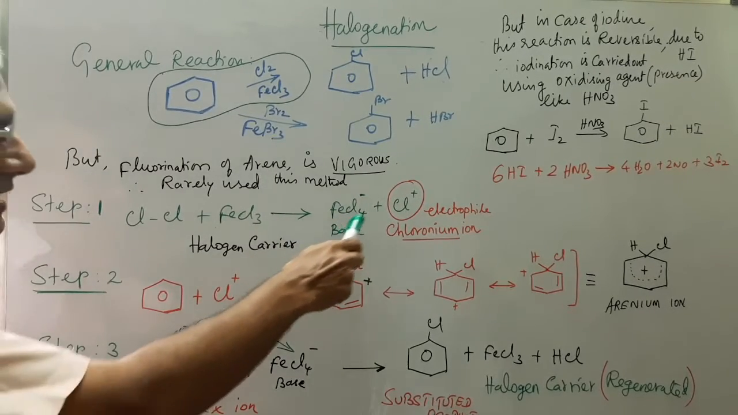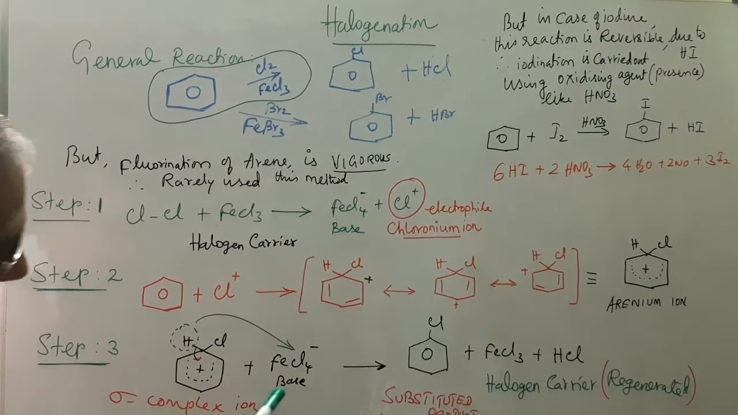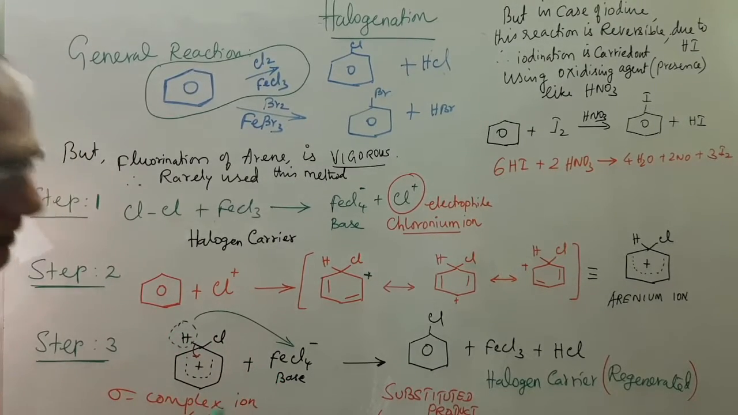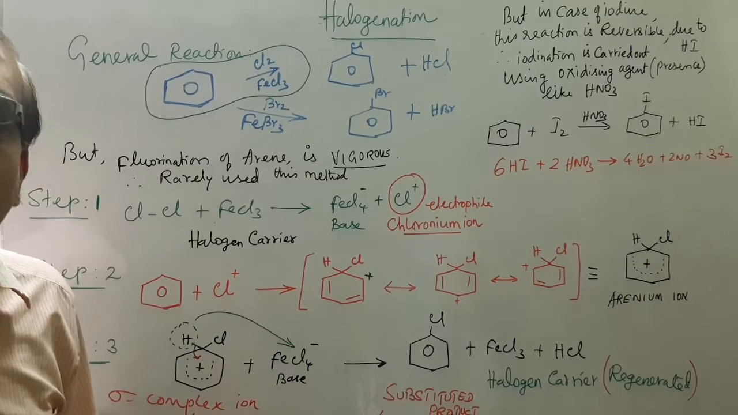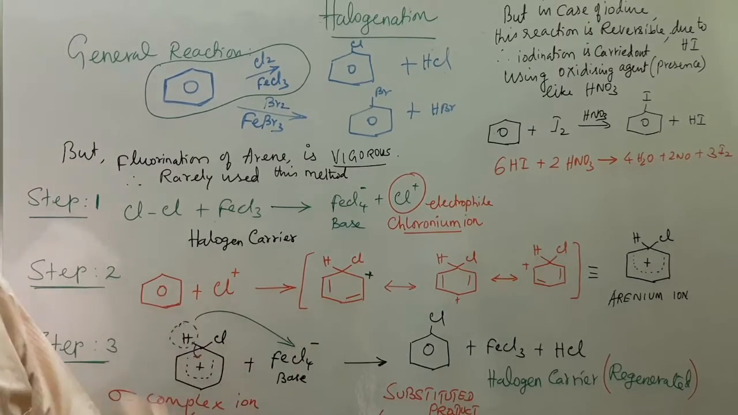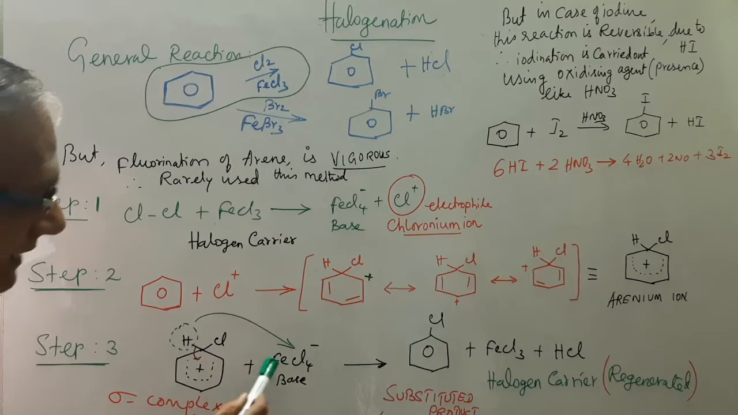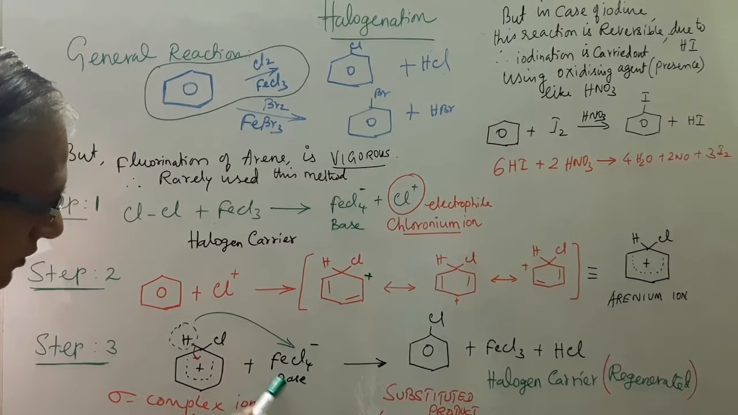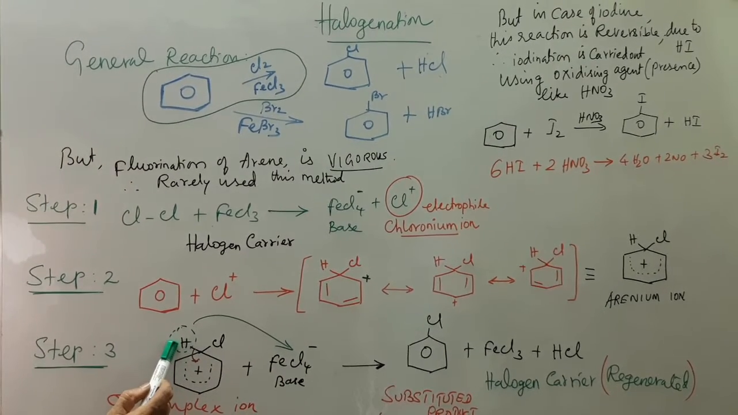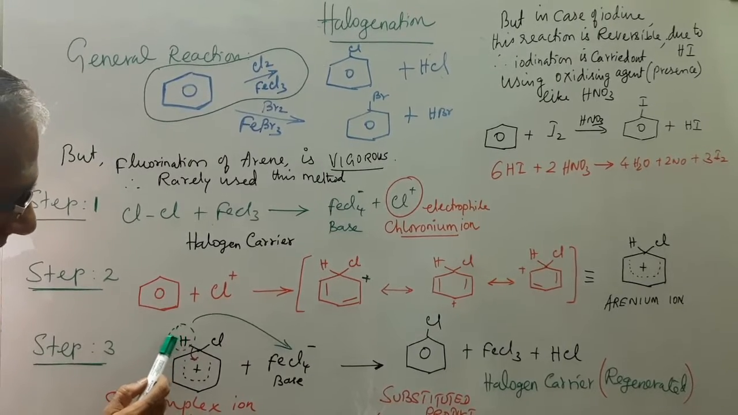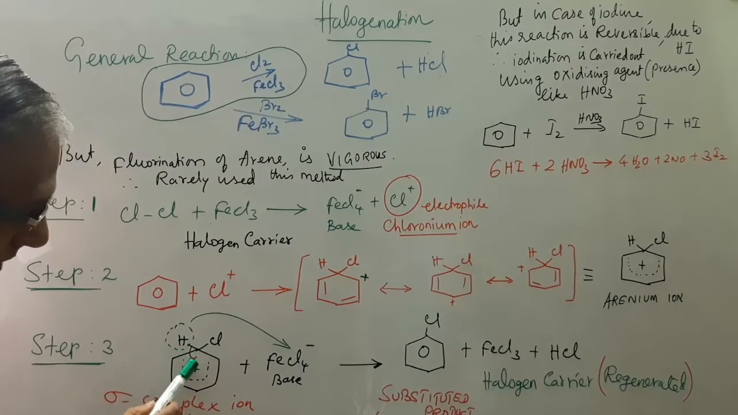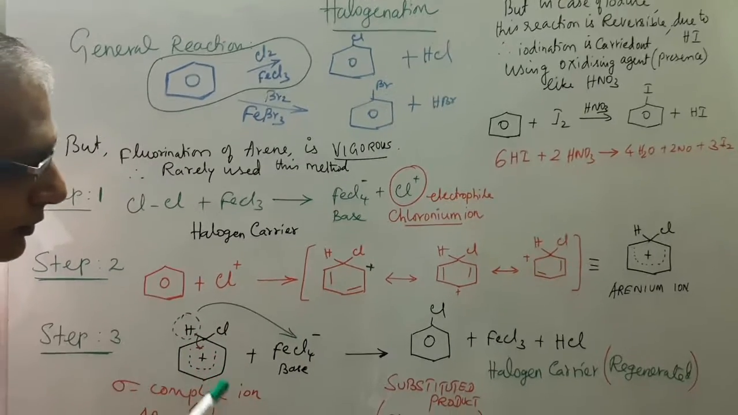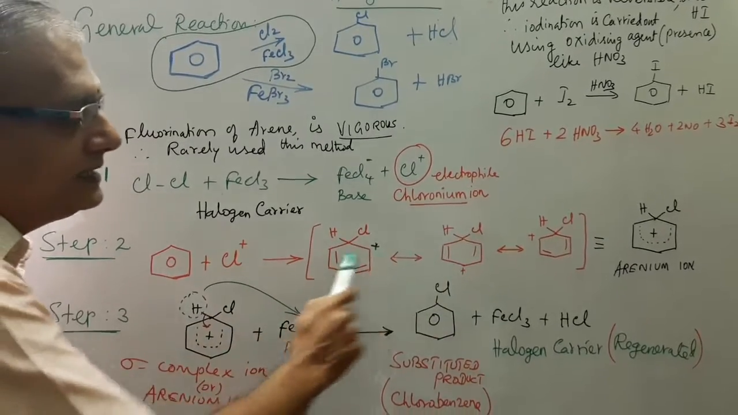So the FeCl4 minus will attract or abstract the proton. Already we know the role of a base: always the base abstracts the proton, that is its main aim. So FeCl4 minus comes over here to abstract the proton present here. Once the deprotonation takes place, what will happen? The electrons will come back here to make delocalized pi electrons.